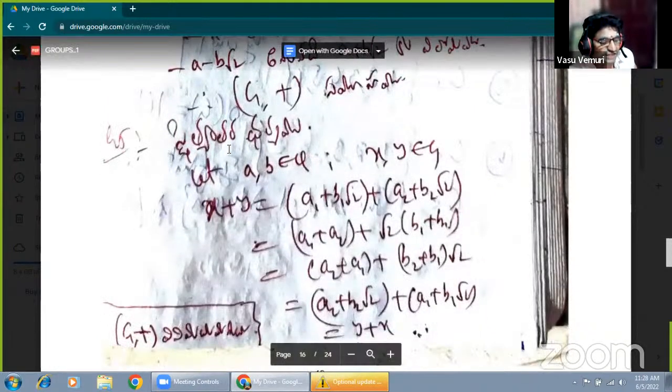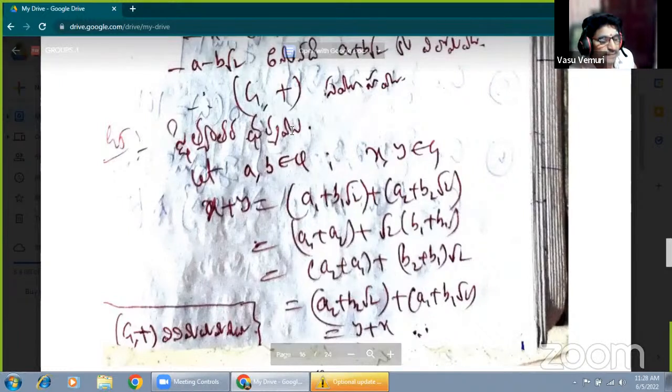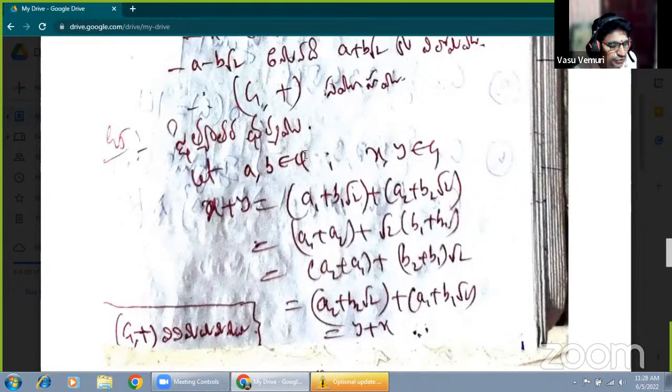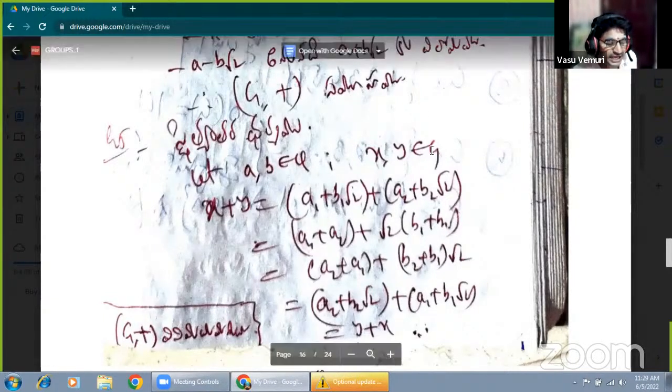Now, this is G5, the commutative property. These four properties are satisfied, so G under addition forms a group. Now, G5 is the commutative property. Commutative means you have to take any two elements. Here A and B are rational numbers. Any two elements X and Y are given in the set.